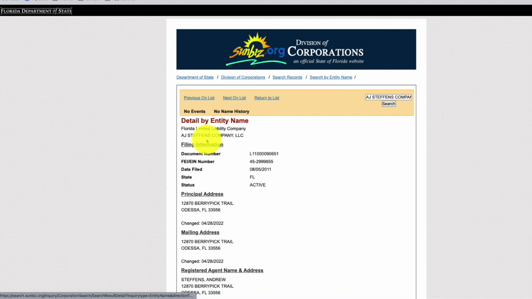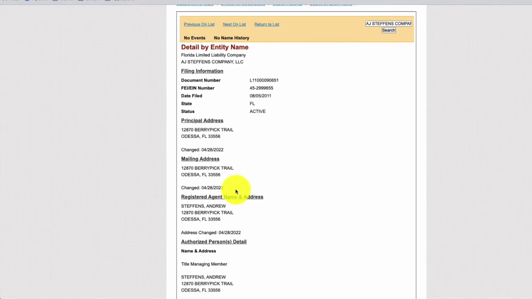But if we click the link here, we could see this is owned by someone named Andrew Steffens. And if we want to actually contact Andrew, we could see what his address is. We could send him a mailer, or we could reach out to him directly via phone. We could find his phone number in a variety of ways, like using batch data programmatically, or we could just do a search on Fast People Search and get his mobile number.